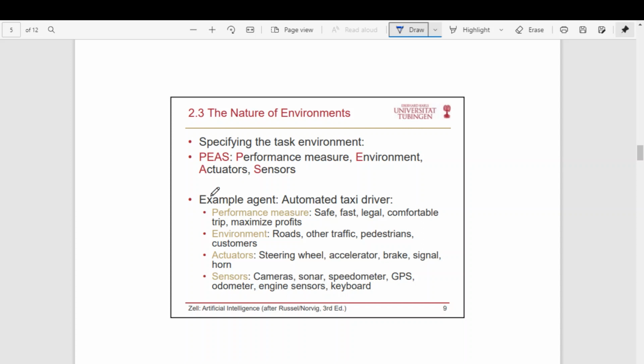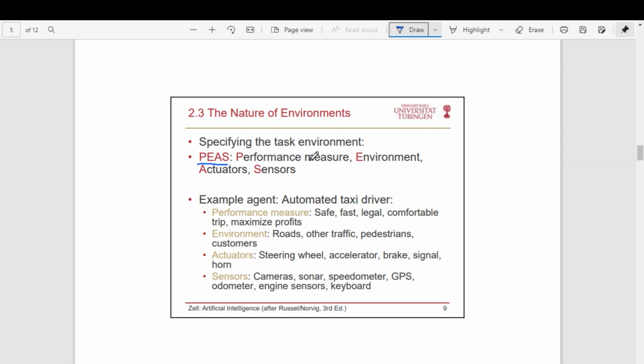So with this information, we can specify the nature of the environment in which the agent interacts by this terminology PEAS.